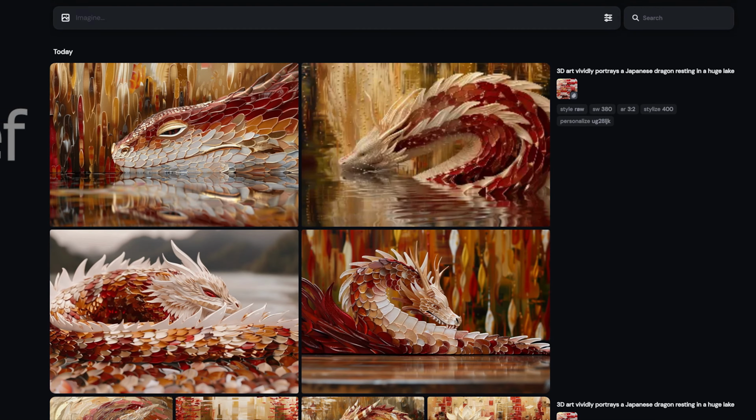Let's talk about an exciting Midjourney feature that's perfect for artists like us who want to maintain our own unique style in the AI world. It's called sref, or style reference. This feature allows us to influence the style of the image Midjourney creates based on our own artwork.